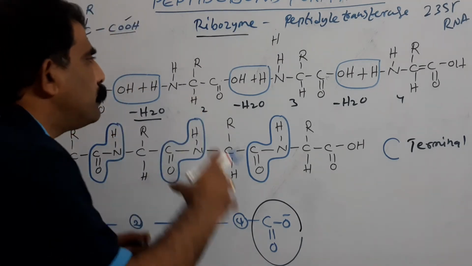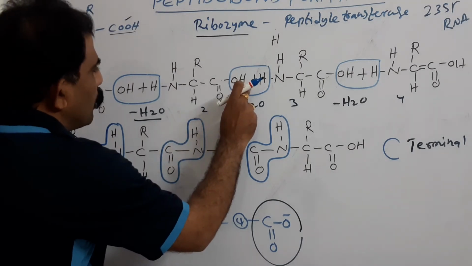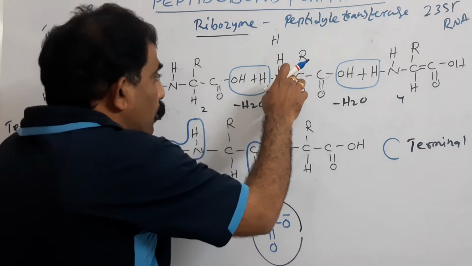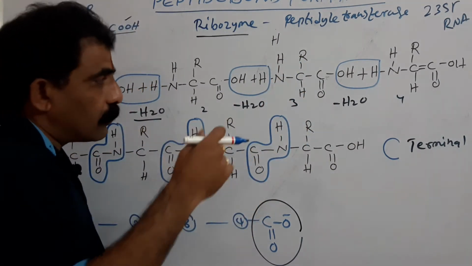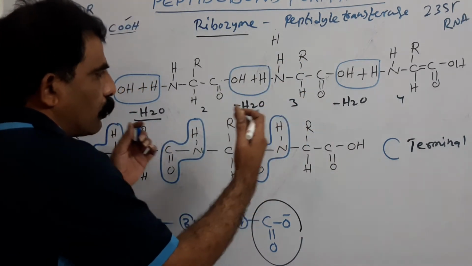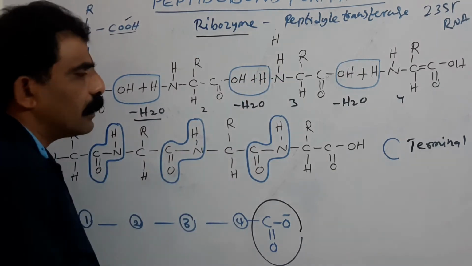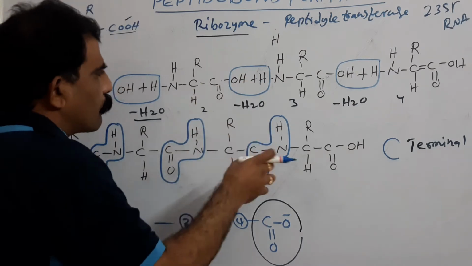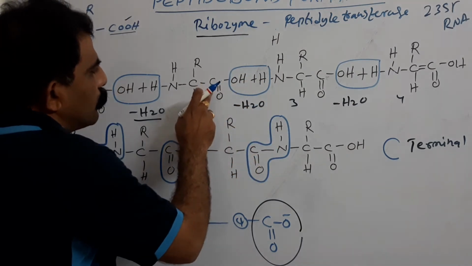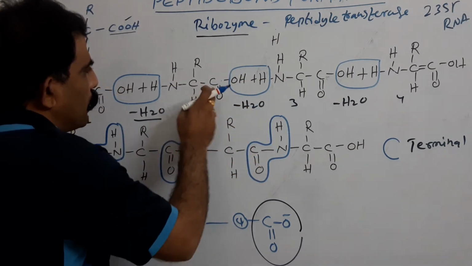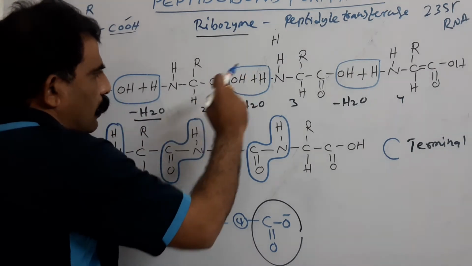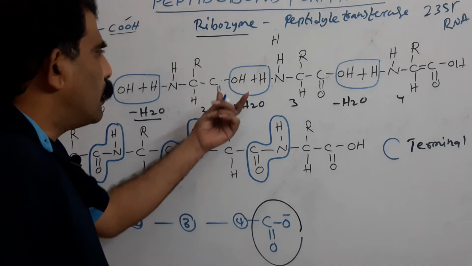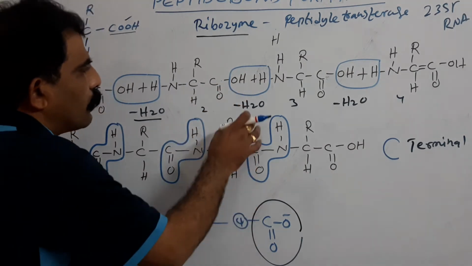Between the carboxyl group of this dipeptide and the amino group of the newly coming third amino acid, one more peptide bond formation takes place. Again, the same mechanism: OH is removed from the carboxyl group of the dipeptide, along with H from the amino group of the third amino acid, and these two are eliminated in the form of a water molecule.